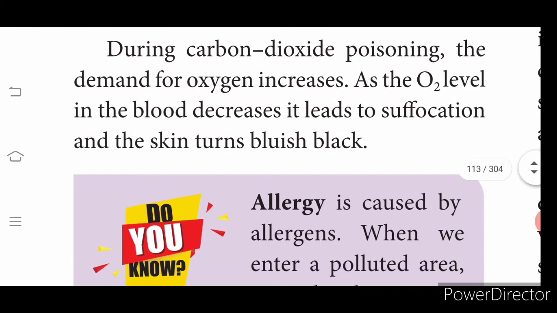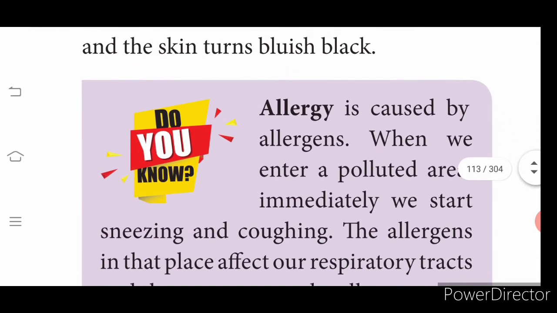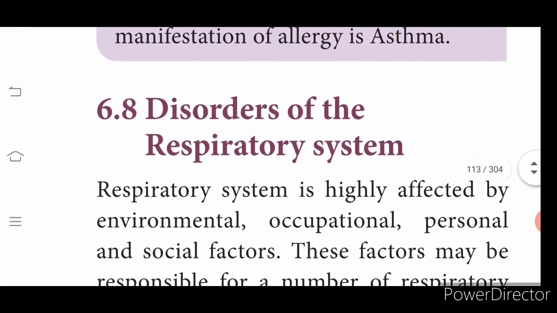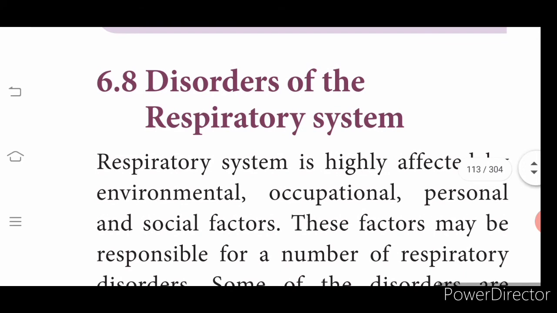Okay, during carbon dioxide poisoning, the demand for oxygen increases. As the level of the oxygen decreases, they feel suffocation and they become bluish in color. Okay, so that is about when you are going to a higher altitude, when you are going deep into the sea.